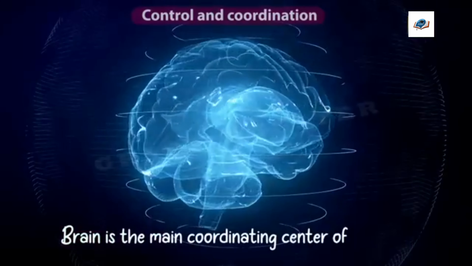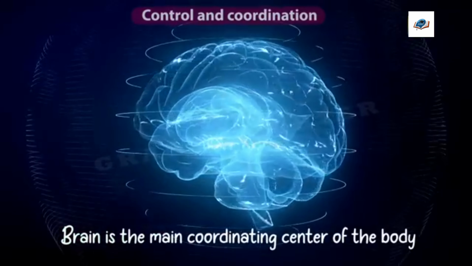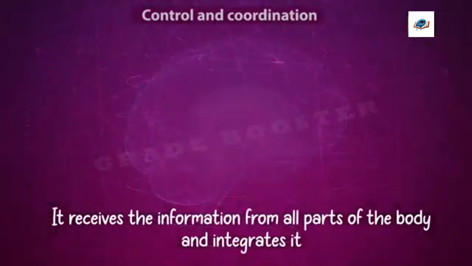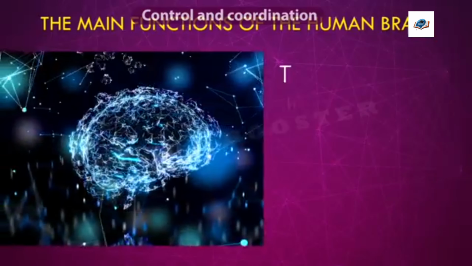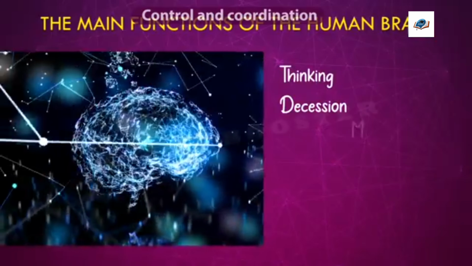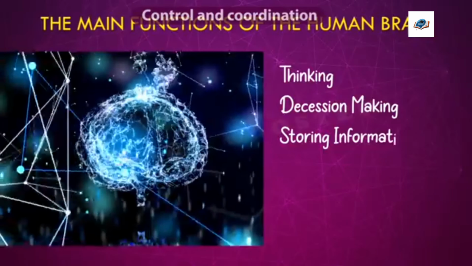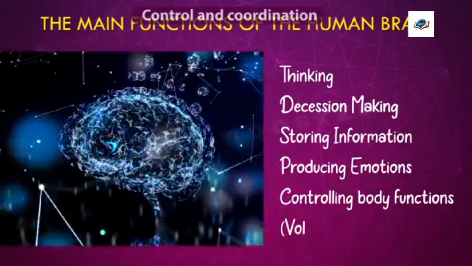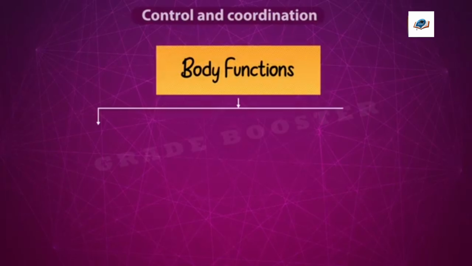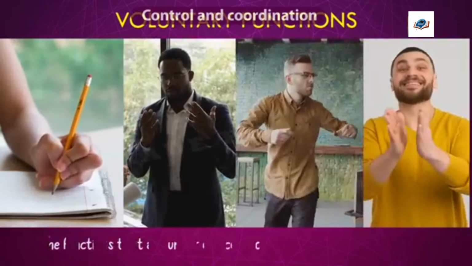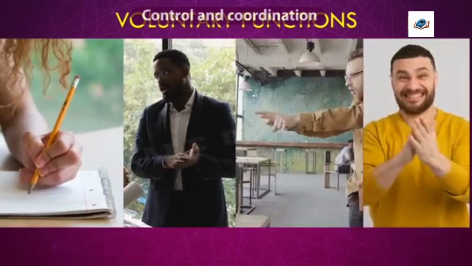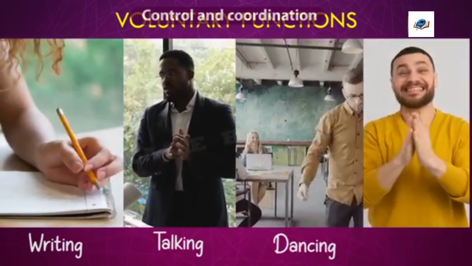The brain is the main coordinating center of our body. It receives the information from all parts of our body and integrates it. The main functions of our brain are thinking, decision making, storing information, producing emotions, and controlling body functions, both voluntary and involuntary. The functions that are under our will are called voluntary functions. Examples are writing, talking, dancing, clapping. These are the examples of voluntary functions which are controlled by our brain.